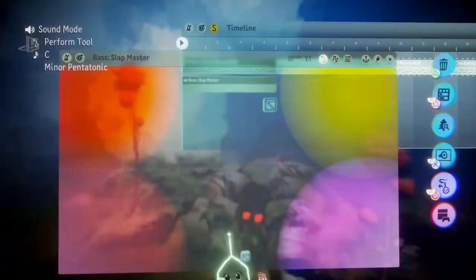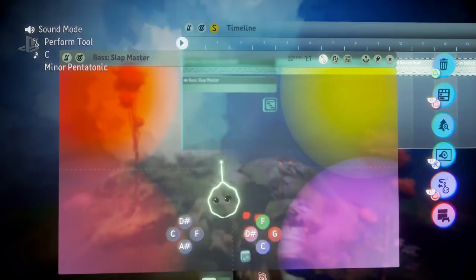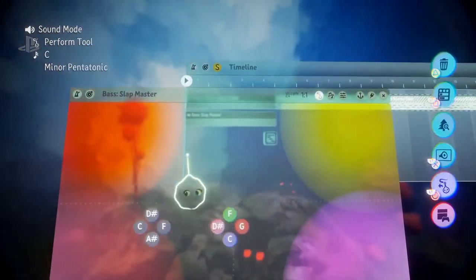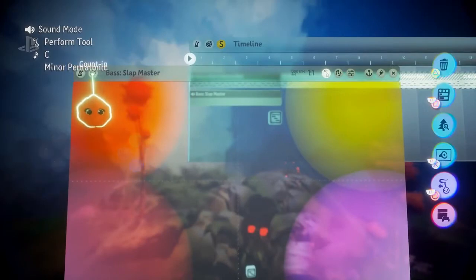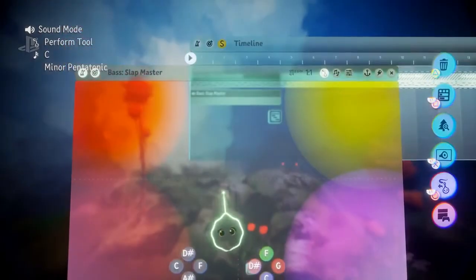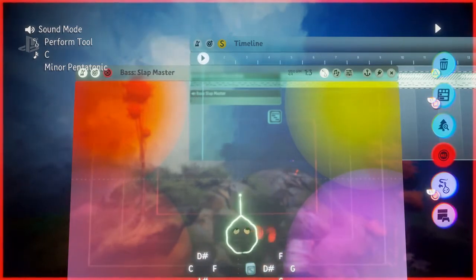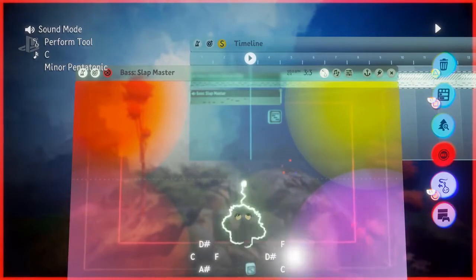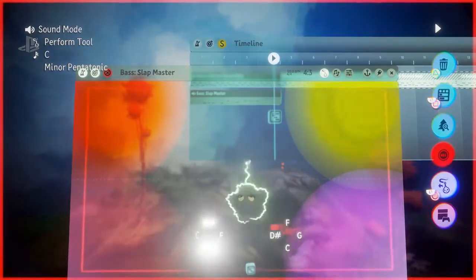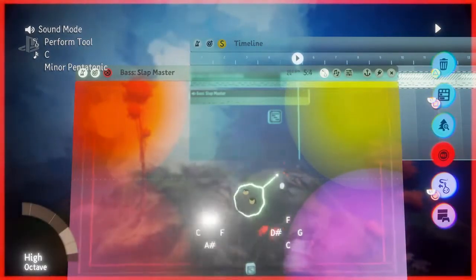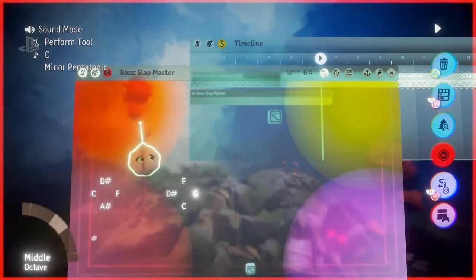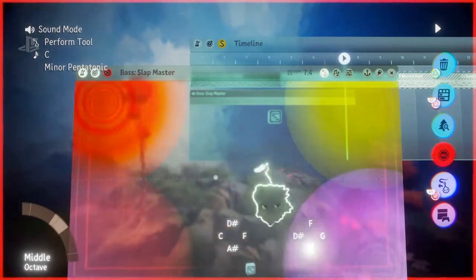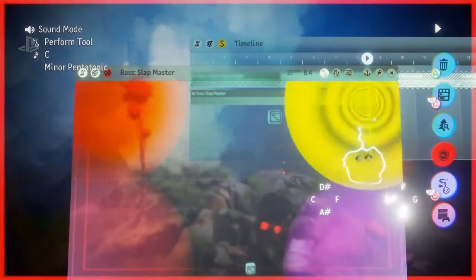I'm just going to literally hit record and mash some buttons, and hopefully we'll end up with a cool bass line. So let's give ourselves a count in. Put the count in on, and here we go. I'm feeling it.